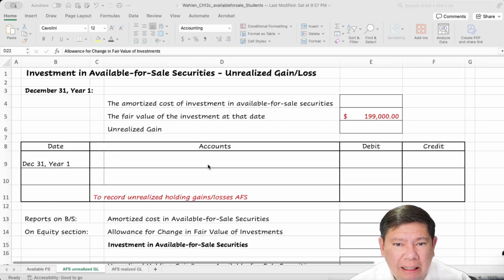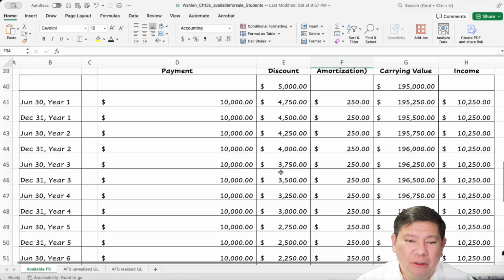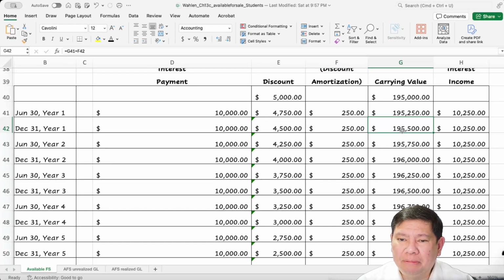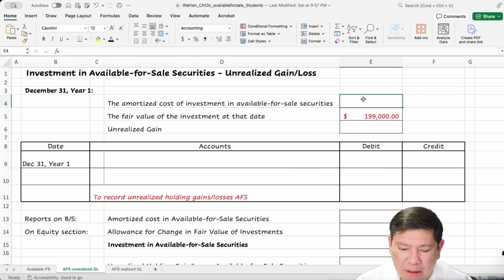Hello everyone. In this video, we will continue with the investment in available for sale securities at the end of the year for unrealized gain or loss when the fair value is different from the book value. So the amortized cost of investment in available for sale securities at the end of year one is going to be $1,095,500. So that's our book value.